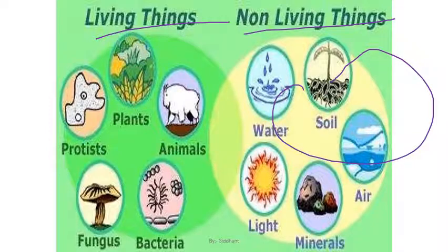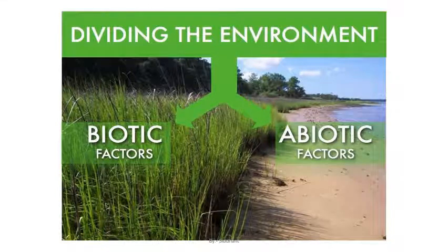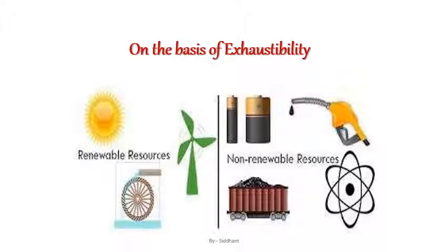So these are the important components. Now again in this picture also you can see the grasses. Here they are the biotic factors, and the soil, which is the sand present just near the shore, and the water, they are abiotic factors. So the second point is on the basis of exhaustibility, meaning whether it will get exhausted or not.